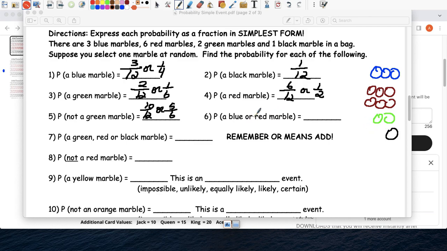Probably a blue or red. So blue or red would be 3 blues and 6 red, so that's 9 out of 12, or 3/4. A green, a red, or a black. So that's 1, 2, 3, 4, 5, 6, 7, 8, 9. 9 out of 12, or 3/4. Not red. No red. So no red is blue, green, and black. So that's 3, 4, 5, 6.